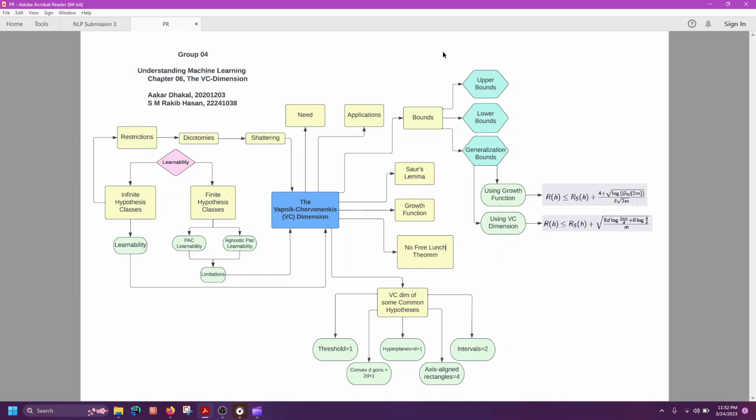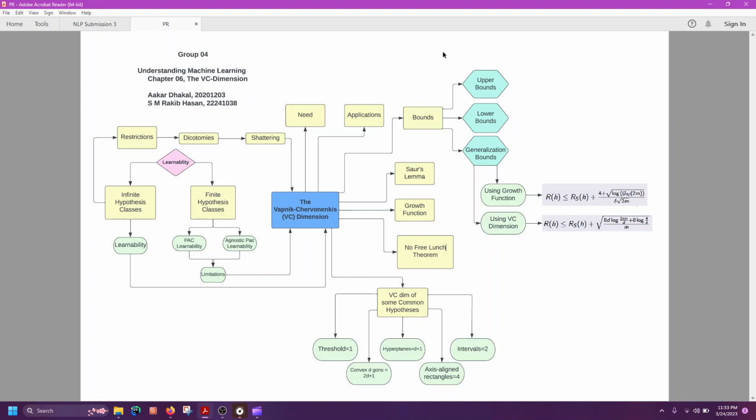Another important topic is the no free lunch theorem. It is a fundamental concept in machine learning that states that, on average, no algorithm can outperform any other algorithm when considering all possible problems. This means that no algorithm is universally better than another one for all possible learning problems.